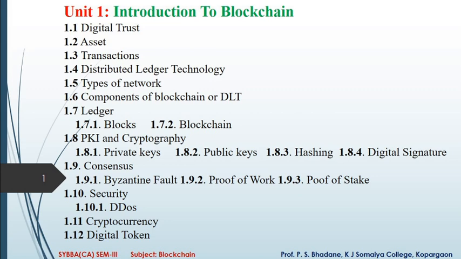ledger, blocks, blockchain, PKI, and cryptography, private keys, public keys, hashing, digital signature, consensus, Byzantine fault, proof of work, proof of stake, security, DDoS, cryptocurrency, and digital tokens. These are the contents in this chapter.